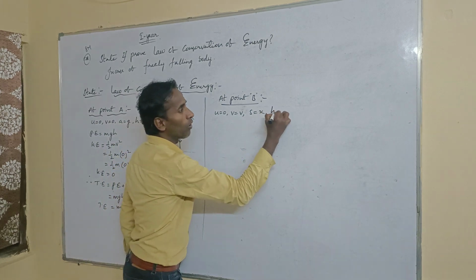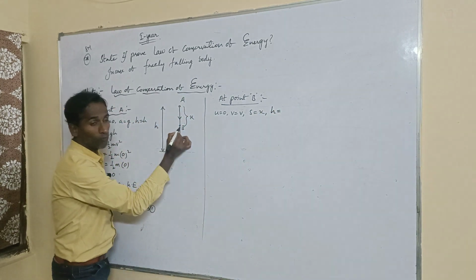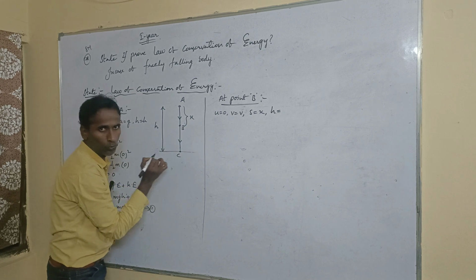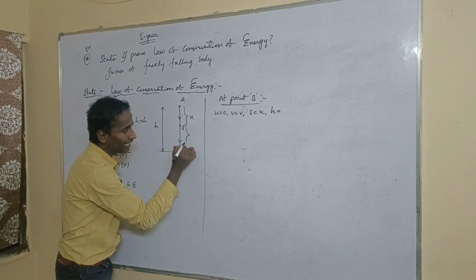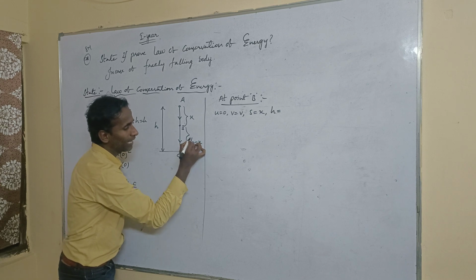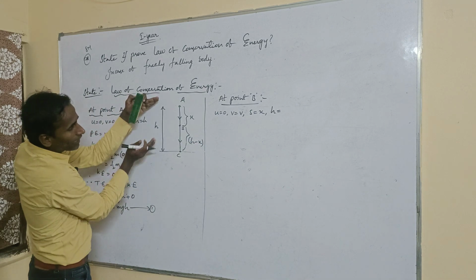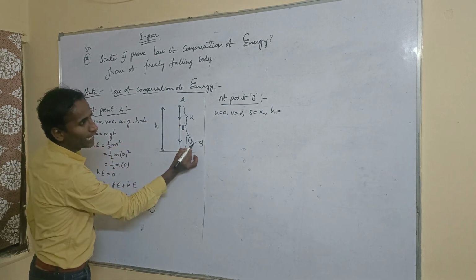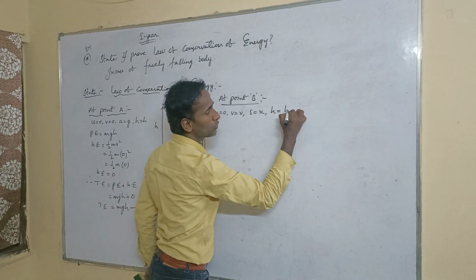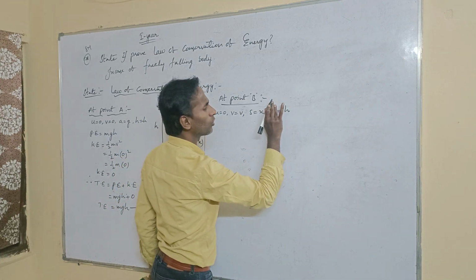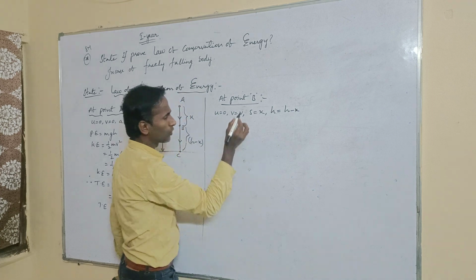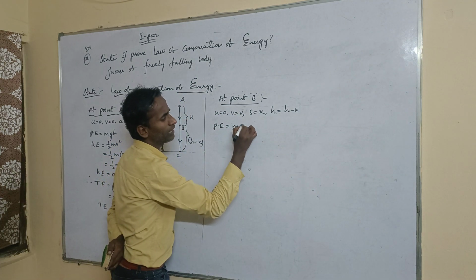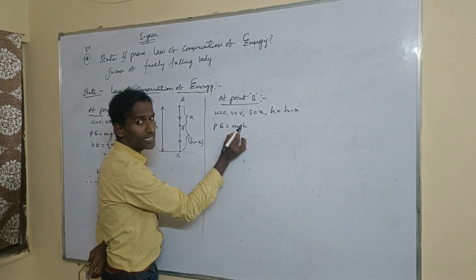And now, what is the height from point B to C, from point B to the ground? This height is h minus x: total height minus this distance. The remaining height automatically becomes h minus x, that is h dash equals h minus x. So now you can take the potential energy. Potential energy generally has the formula mgh.